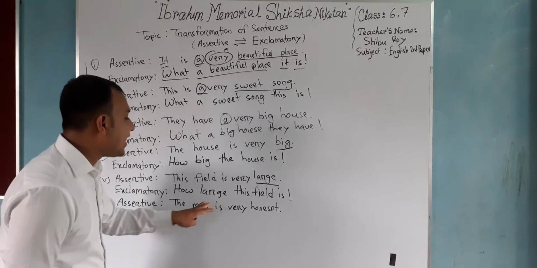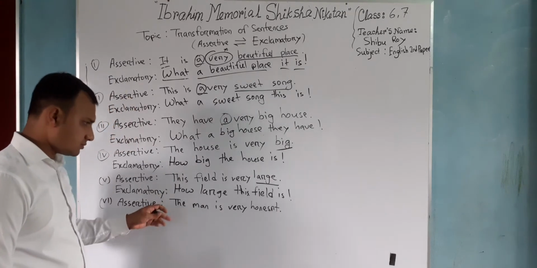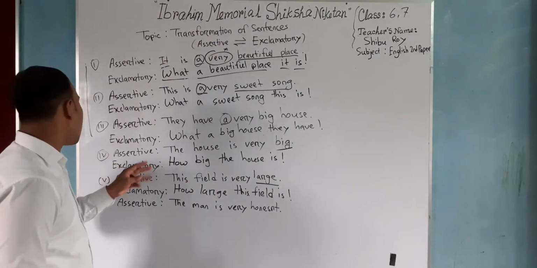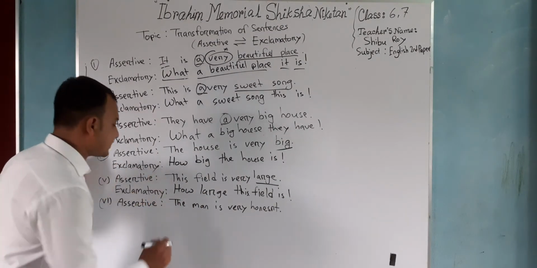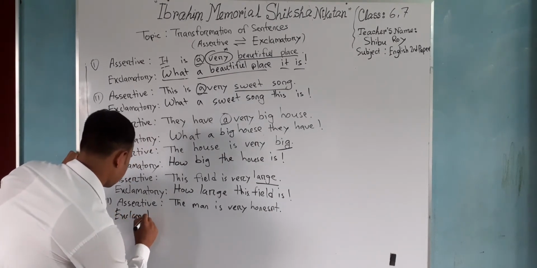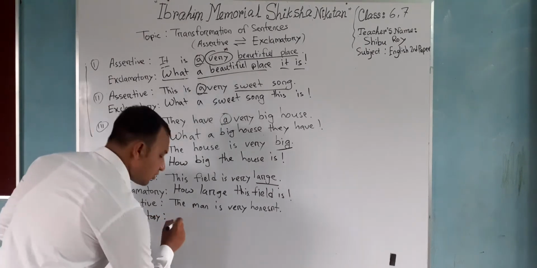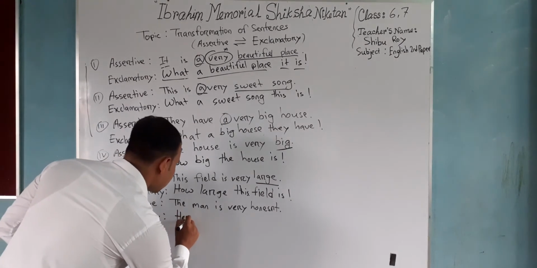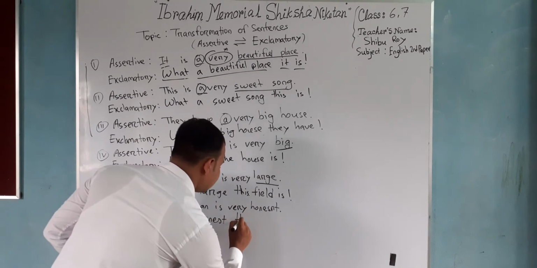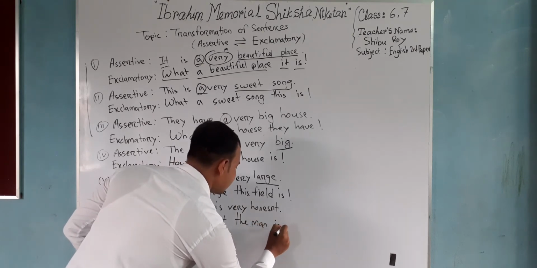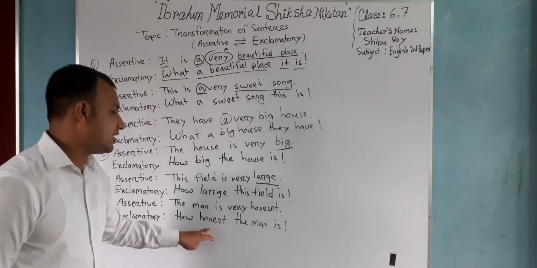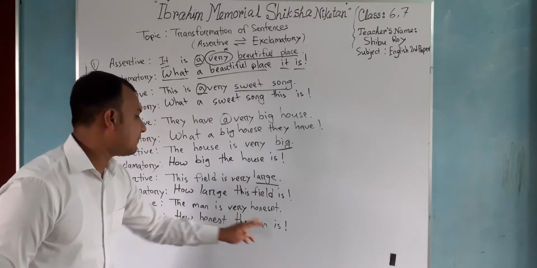As you see, the man is very honest. But in this sentence there is no article. So we follow the rules of 4 and 5. The same will also apply here. So to do it, first of all we put the word how. After that the latter part: how honest the man is. You understand it? First of all we need to put the word how, latter part, we will put the subject here and the verb here.